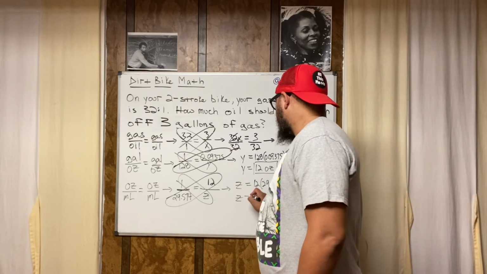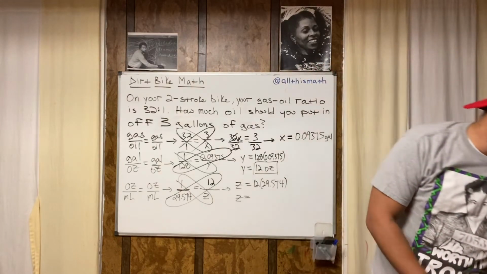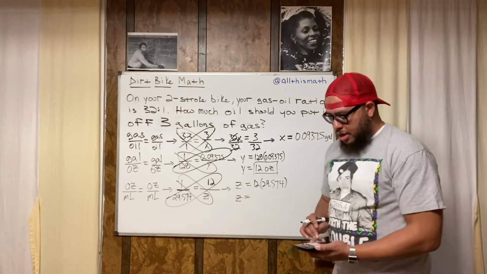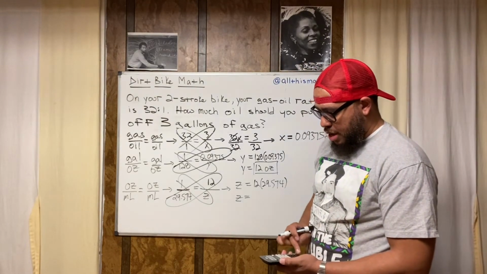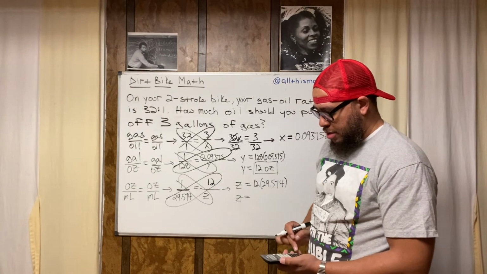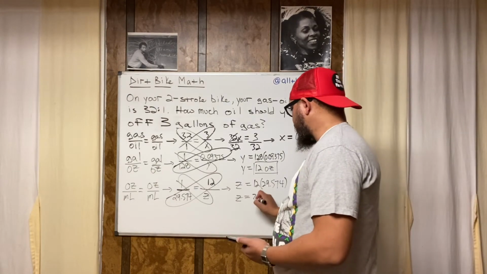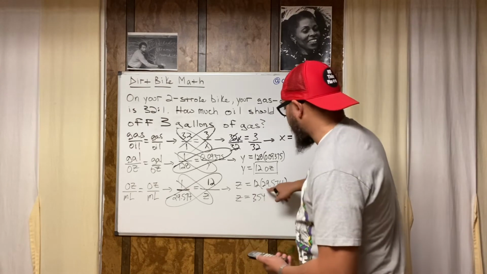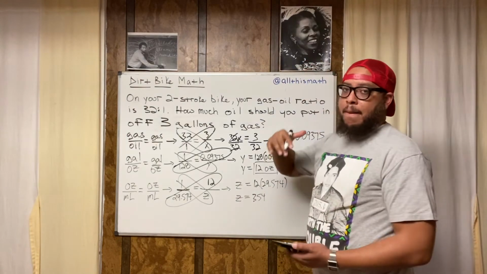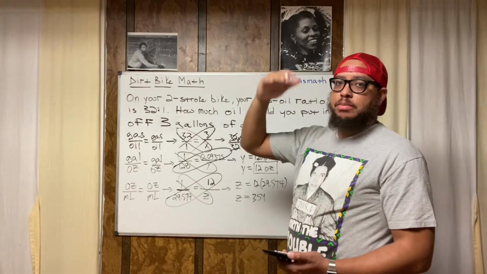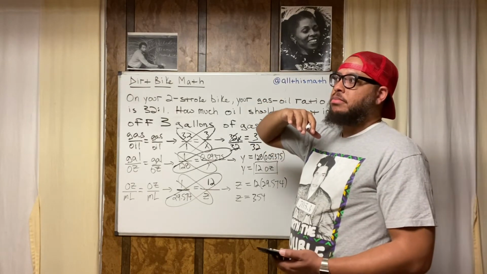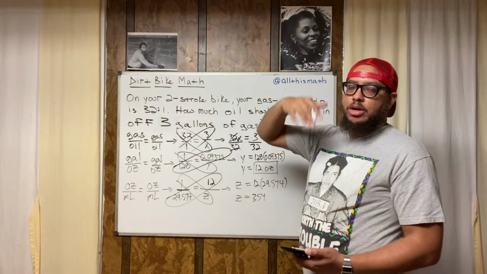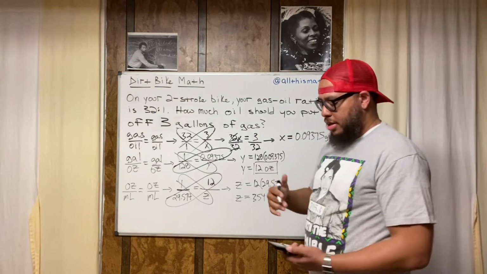So Z is equal to how many milliliters? 12 times 29.574. Yeah, I was close. 354, because I know it's going to be less because I rounded up to 30. So my value when I round up to 30 is going to be overstated. It's going to be more, right?